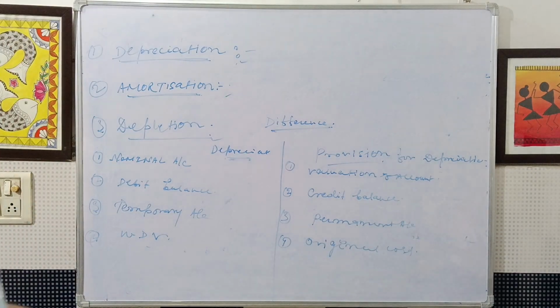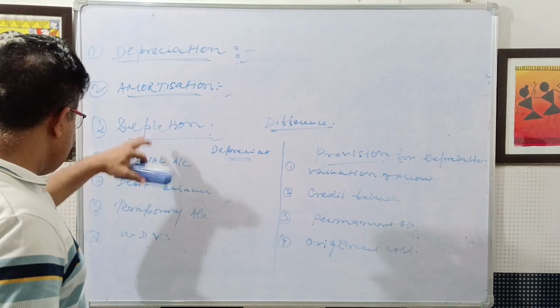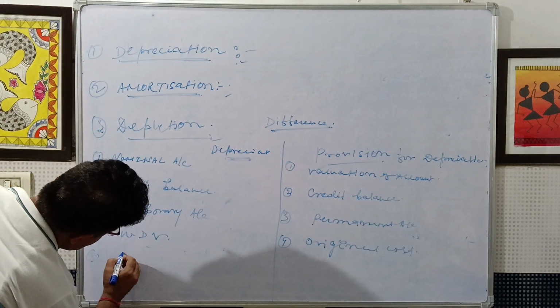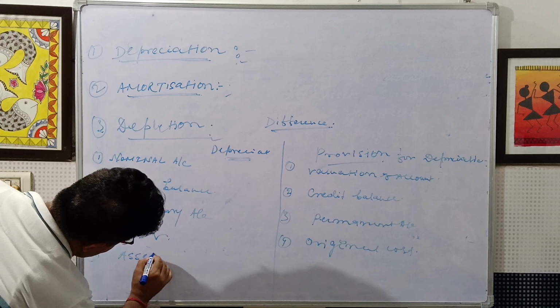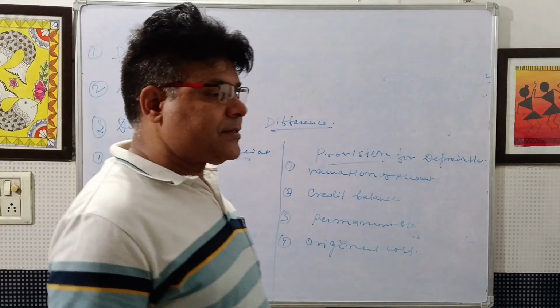The depreciation account is charged against the assets.